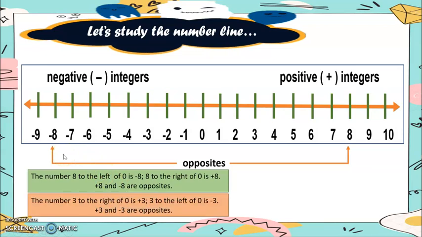Another one: the number 3 to the right of zero. Here is the number 3 to the right of zero, and 3 to the left of zero is negative 3. Therefore, positive 3 and negative 3 are opposites. They are opposites. Okay?